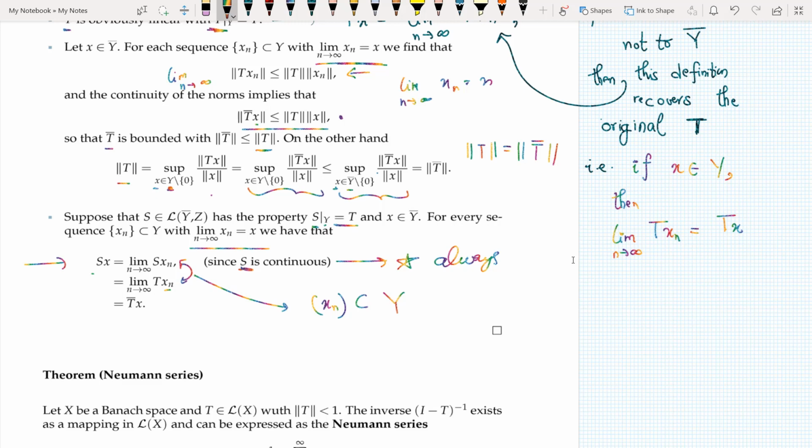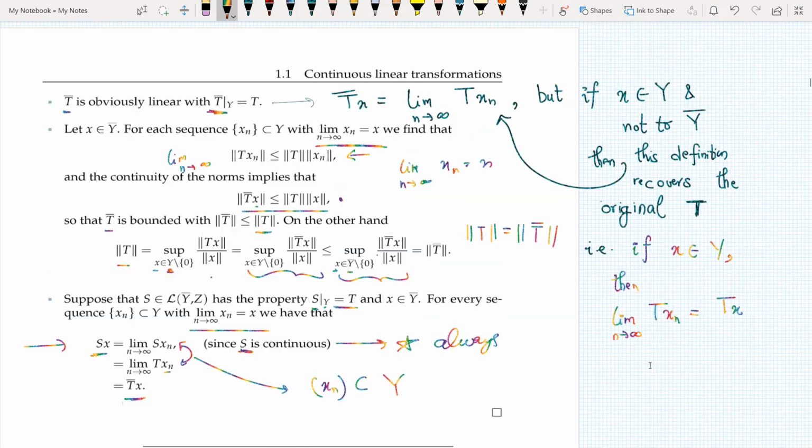So indeed Sx is equal to T bar x, and hence I can prove the uniqueness of my T bar.